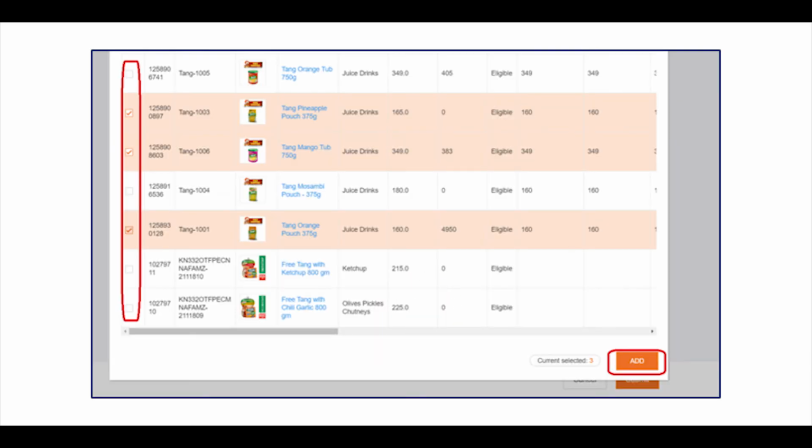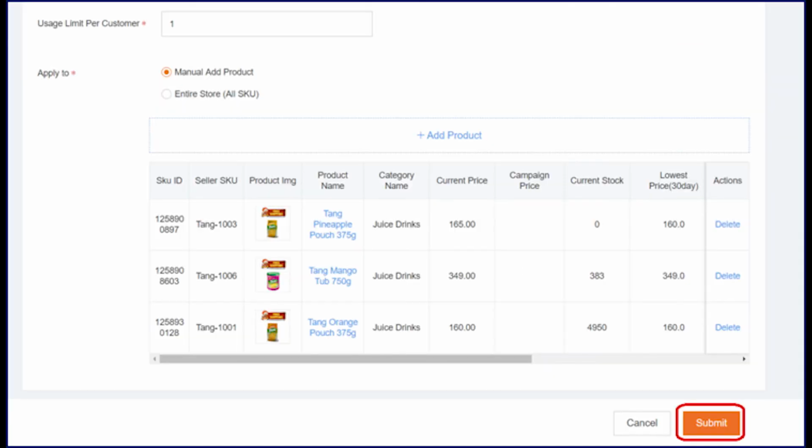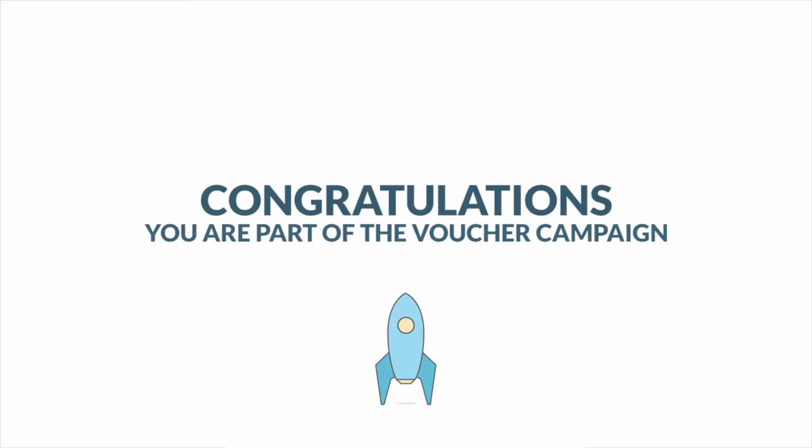A new pop-up window will appear showing all the eligible SKUs that you can add to the voucher campaign. Select your products and click on Add. Once products have been selected and all the other fields have been filled, click on Submit. Congratulations, you are now part of the voucher campaign.